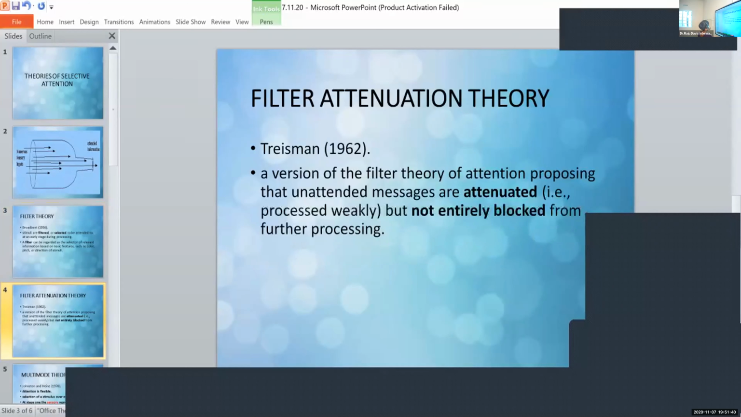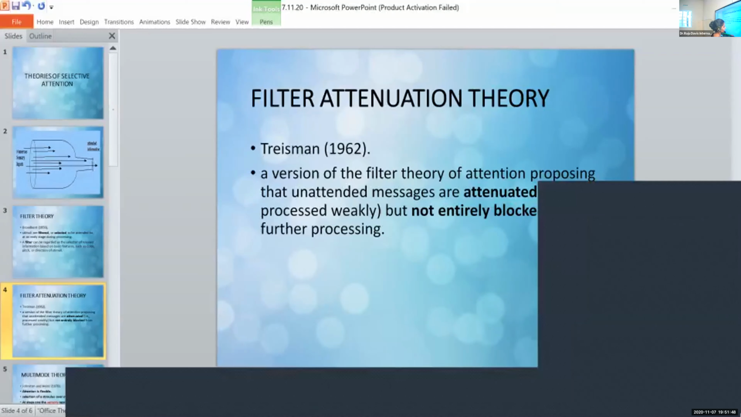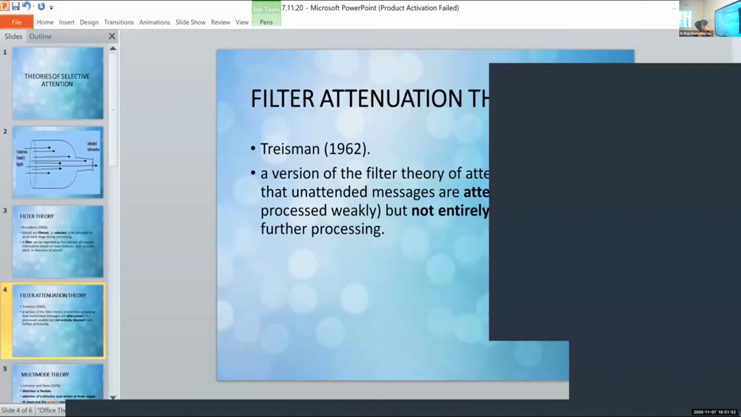That is somewhat similar. It is the filter attenuation theory. Note down filter attenuation theory. This is just a modification of the theory that we learned just now, a modification of the filter theory. It was proposed by Annie Treisman in 1962.